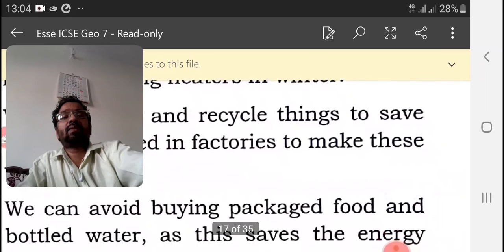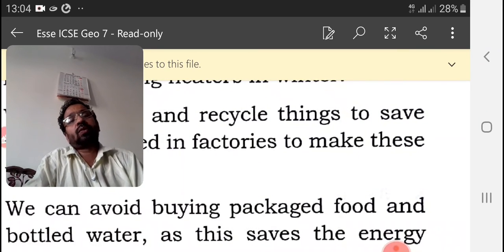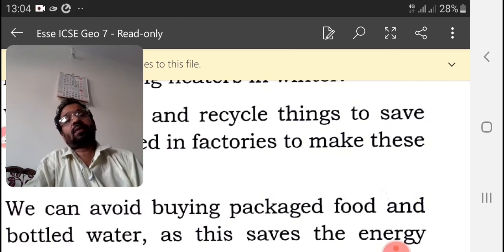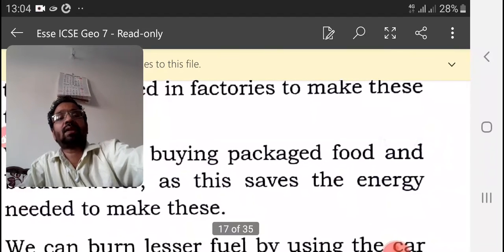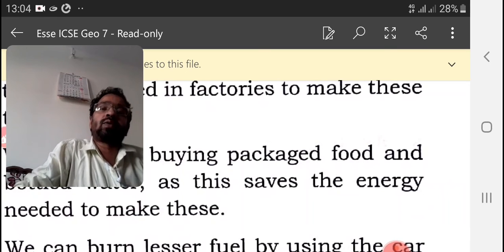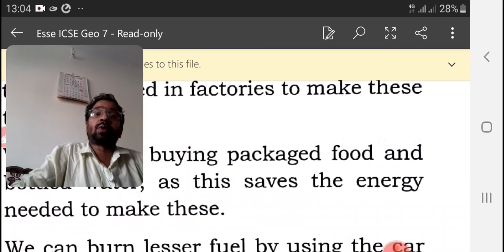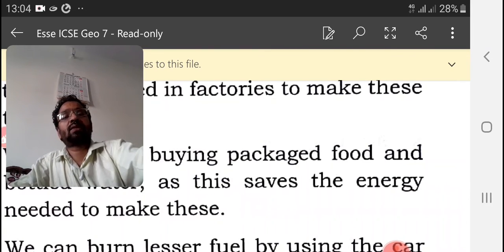And now let us see, we can avoid buying packed food and bottled water. We should not use packed food as well as bottled water, as this saves the energy needed to make them. Why? When we throw out this packet, what will happen? That will pollute the soil. The bottle when we throw it out will pollute the soil. So that is why we say so.